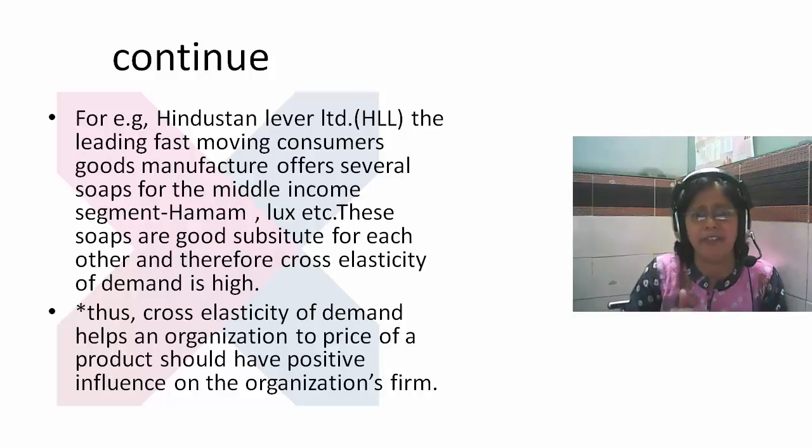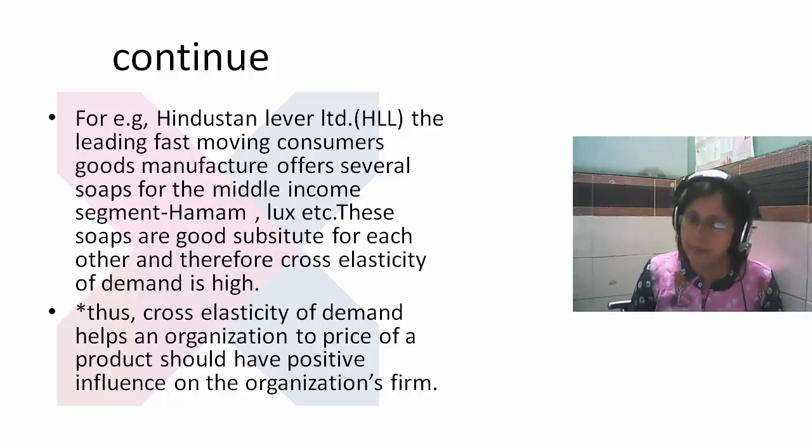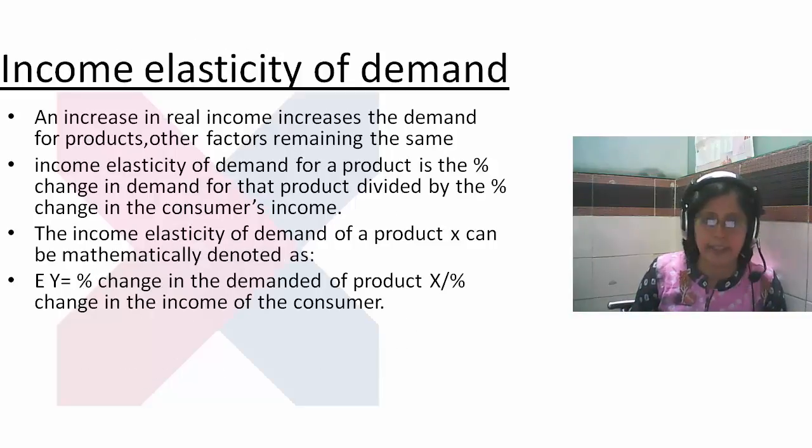Every product has a different segment of people who are going to purchase that particular product. Generally the cross elasticity of demand has a positive influence on an organization, and it will help them to increase their sales. Got it?